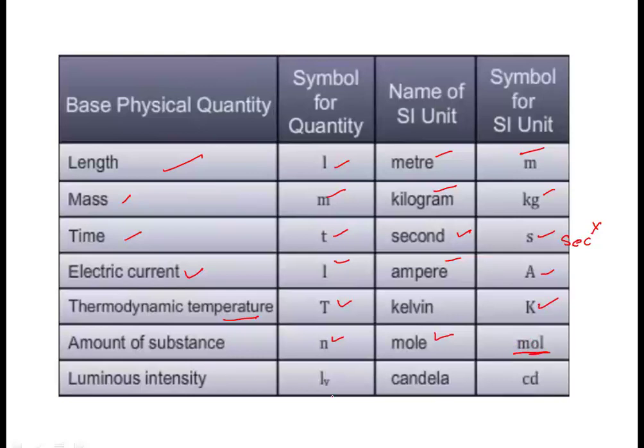Luminous intensity, Iv, unit is candela and it is represented by cd. So these are the basic fundamental units. These are the fundamental units. Okay, there are 7 fundamental units.